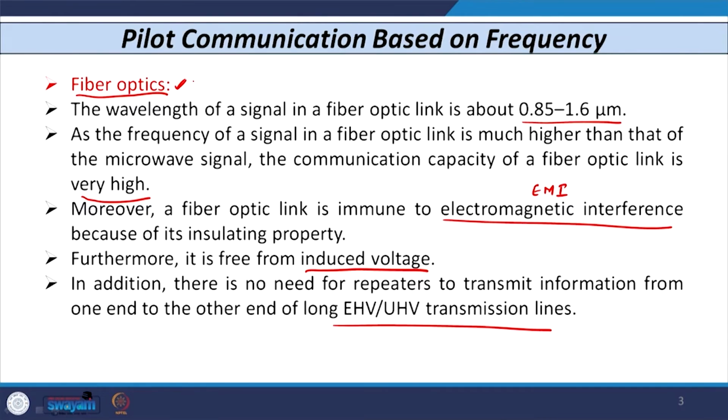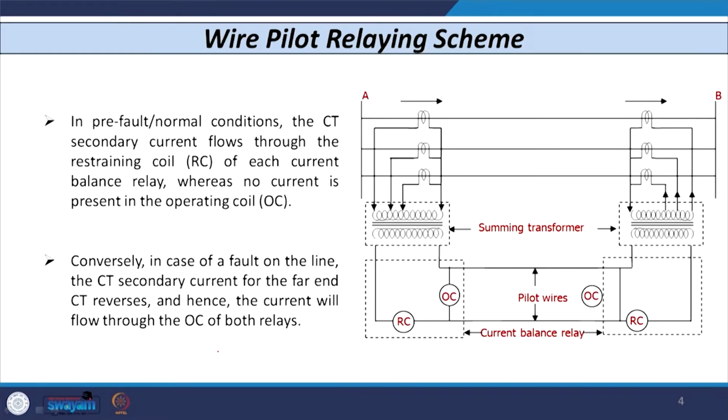Now, along with this, one more type of medium is also there, that is known as satellite based or GPS based communication. Nowadays utilities are also utilizing satellite based communication because we have devices available like the phasor measurement unit, which works on the signal received from the GPS. So, such a communication medium is also being utilized by utilities nowadays. Now, with this discussion, let us start our first scheme, that is the pilot protection scheme.